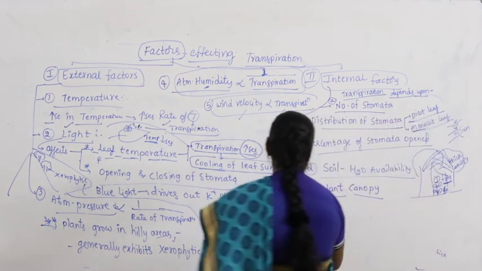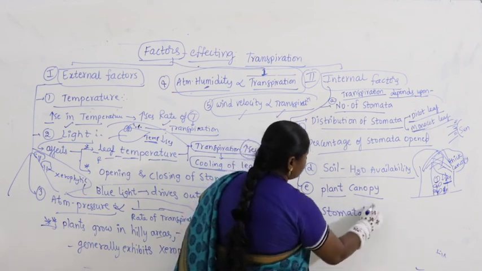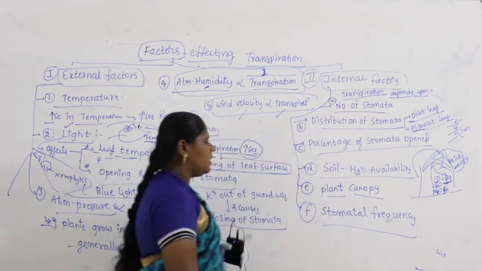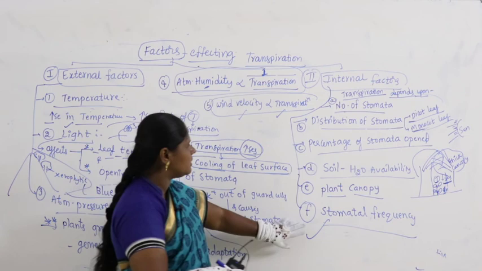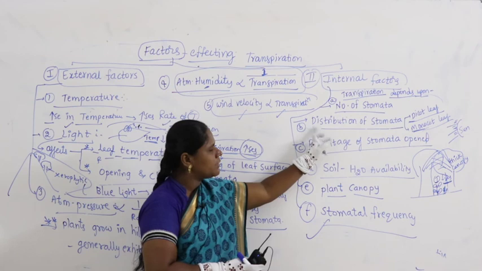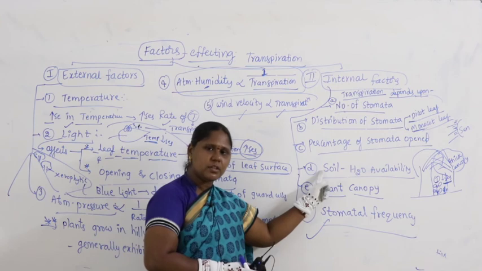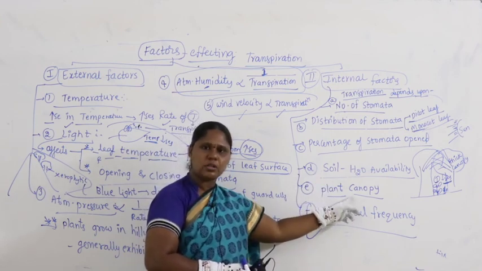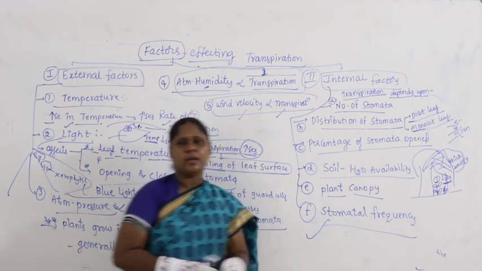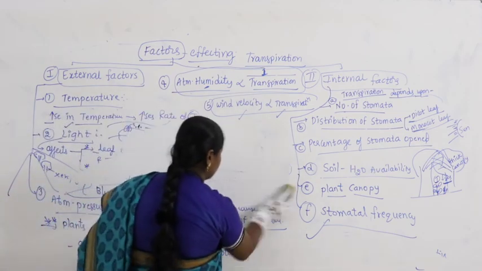Then followed by, we have what is called stomatal frequency. What is meant by stomatal frequency? We will continue this discussion. I hope you all followed the internal factors: number of stomata, distribution of stomata, percentage of stomata open, the amount of water available in the soil, formation of thick canopy or thin canopy of the plant, and let us come to the last factor, stomatal frequency. What is meant by stomatal frequency? Let us discuss that.